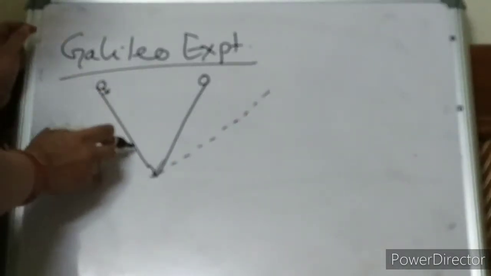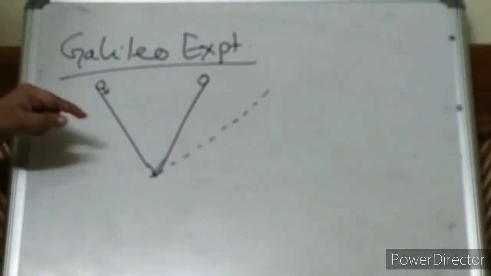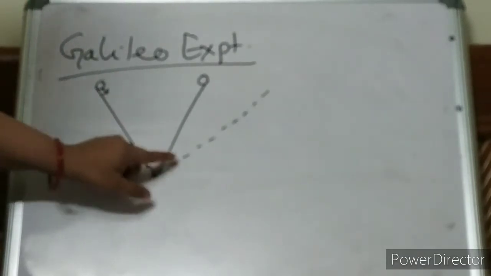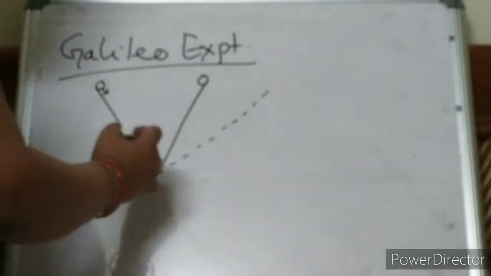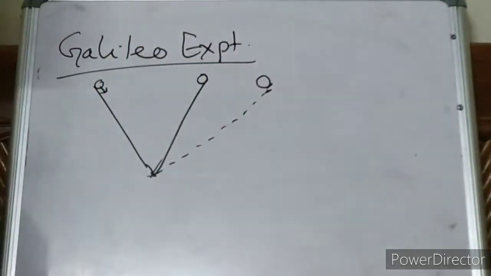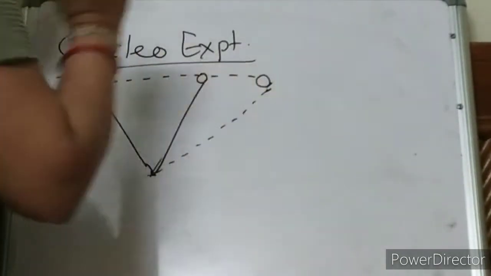Now again drop the marble. What will you observe now? The marble will come like this, go up and reach the same height.